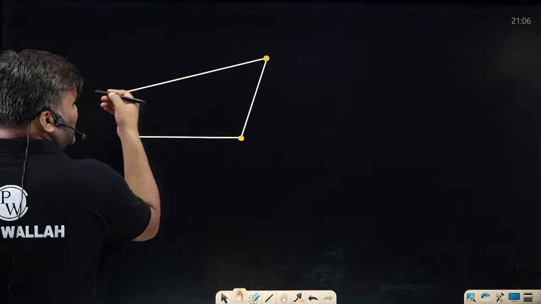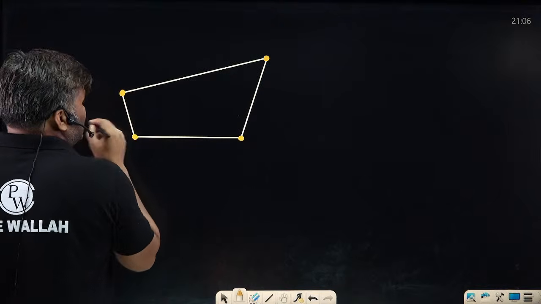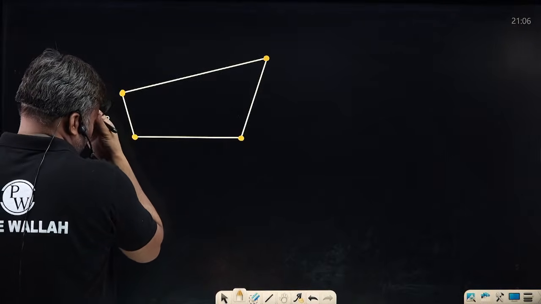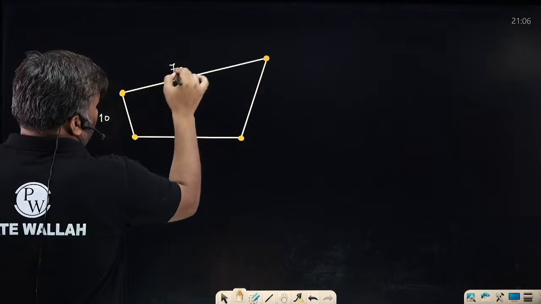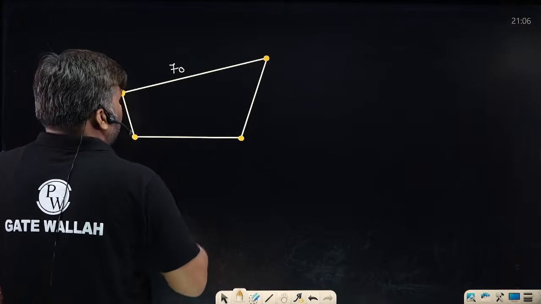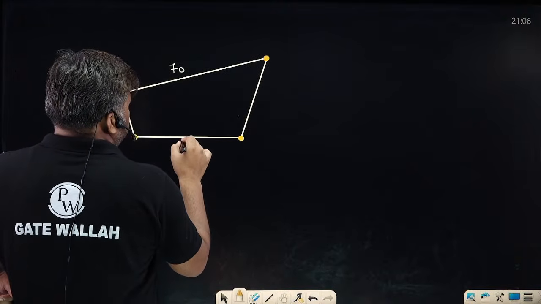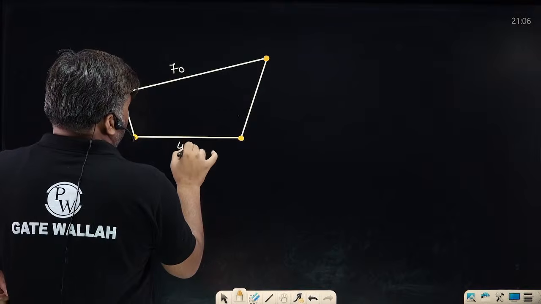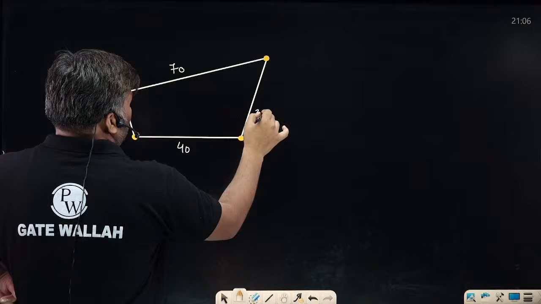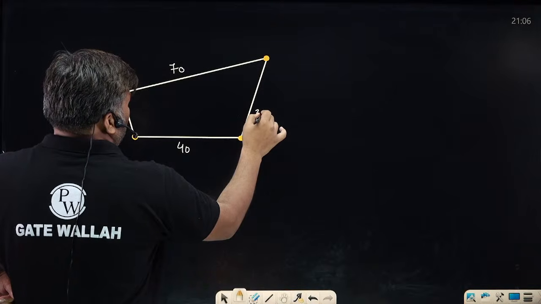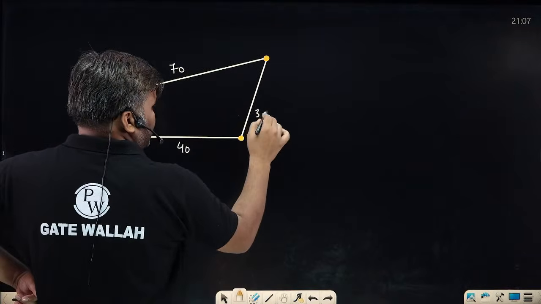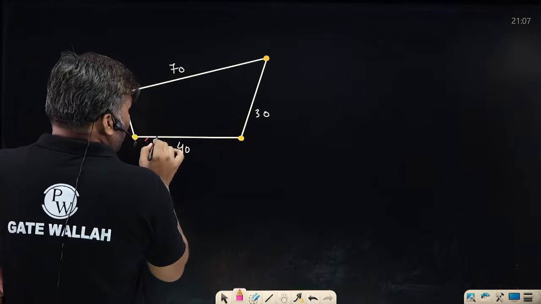All the dimensions are in centimeters. The dimensions I have given are 10 centimeter, 70 centimeter, 40 and this is 30. Okay. And if I have fixed this link,